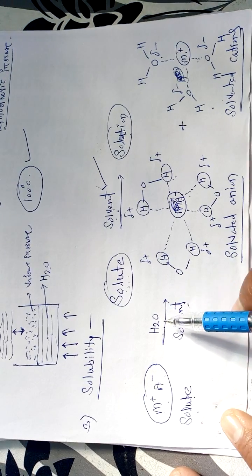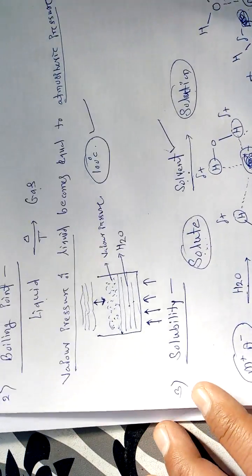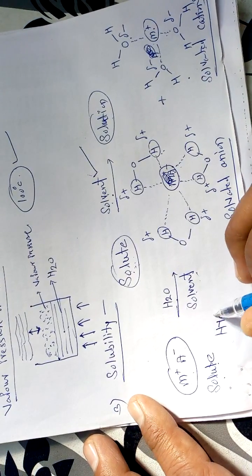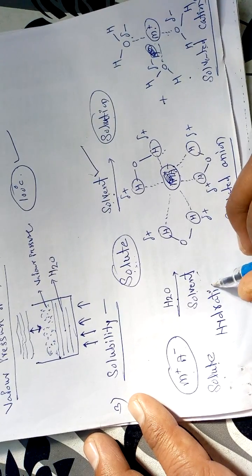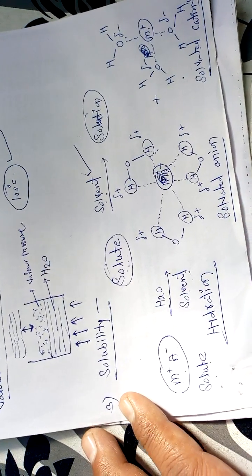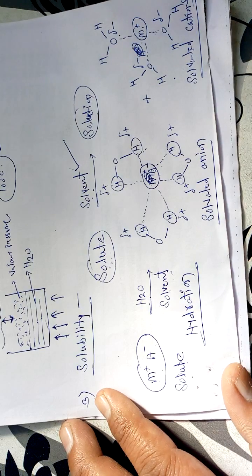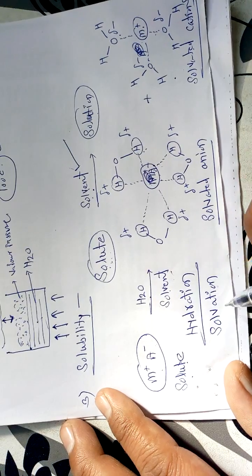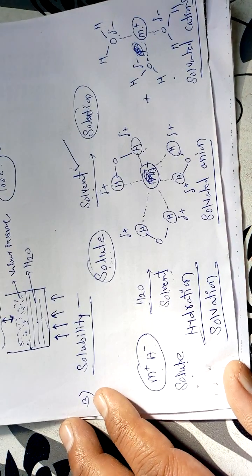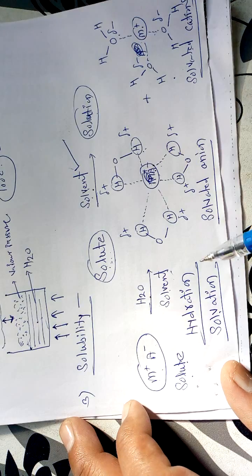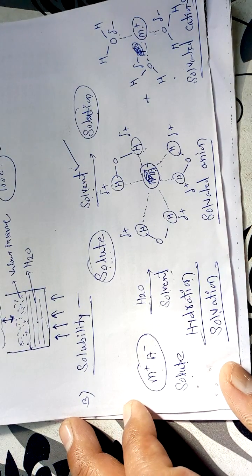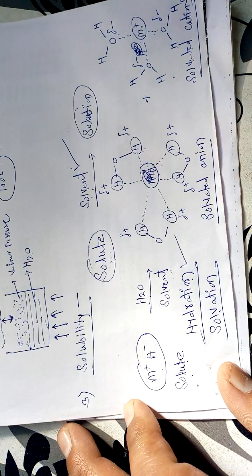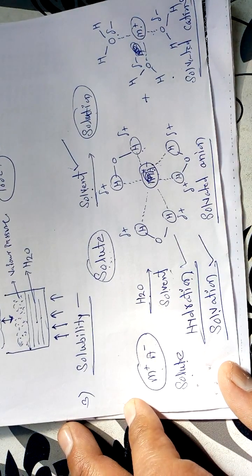If we take the solvent as water, then that process is called hydration. But if we take any other solvent other than water, then it is called the solvation process. So these are the two important words, hydration and solvation. No doubt in both these cases the solubility phenomenon takes place, but if we take water as the solvent, it is called hydration, and if we take another solvent, it is called solvation.